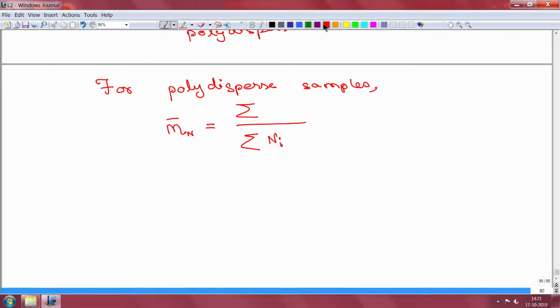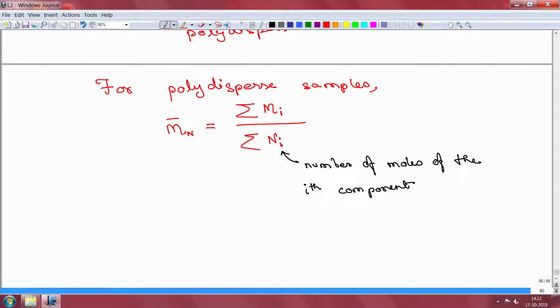Ni is the number of moles of the ith component, Mi is the molecular weight of the ith component, and both summations are done over i.